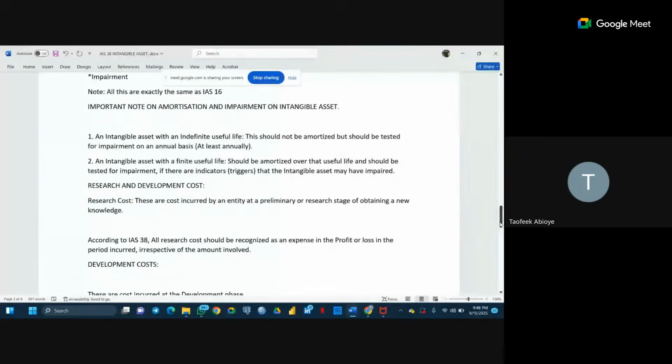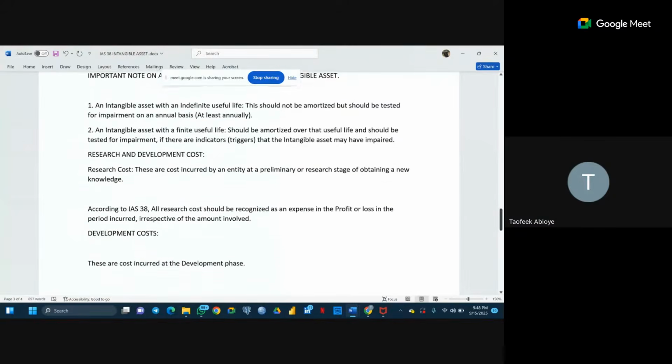So, important notes on amortization and impairment of intangible assets. An intangible asset with an indefinite useful life should not be amortized, but should be tested for impairment on an annual basis, at least annually. And an intangible asset with a finite useful life should be amortized over the useful life and should be tested for impairment if there are indicators or triggers, that is, if there are signs of impairment.